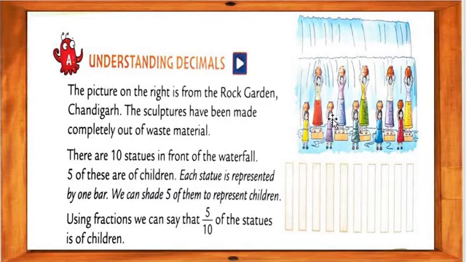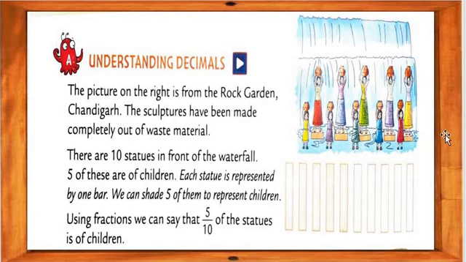We can shade five of them to represent children. Using a fraction, we can say that 5 upon 10 of the statues are of children. What, my dear students, these are? Okay, 5 upon 10 statues are of children.